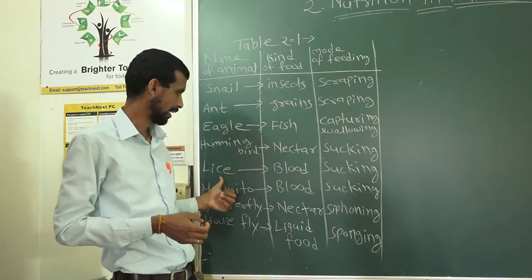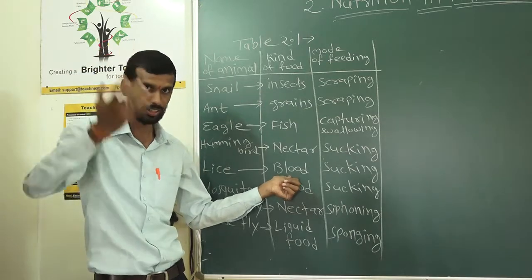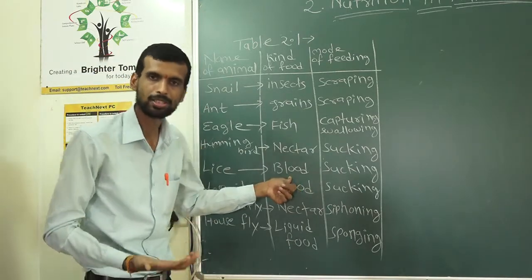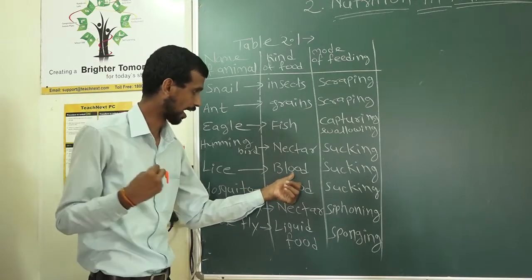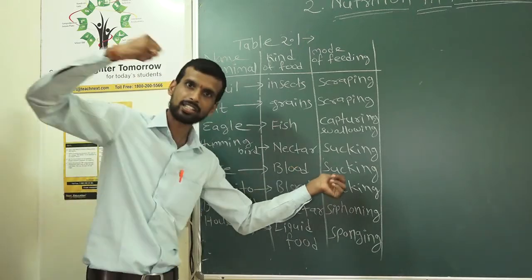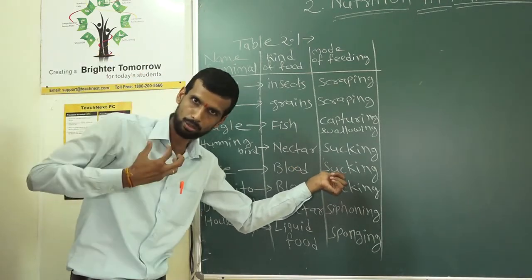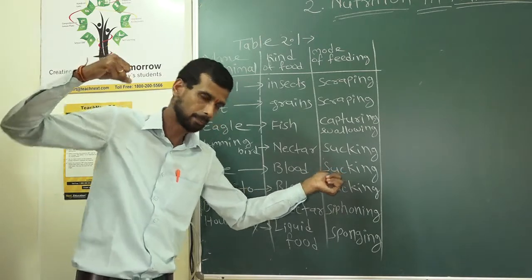Then lice. They are present on the head or at different parts of the animal's body, and they suck the blood from the animals. Blood is the food of lice. How? Again by sucking: a vacuum is created in the mouth and the blood is pulled inside.